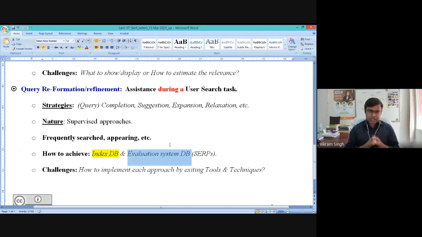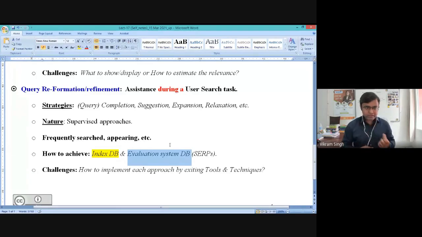But to achieve the query reformulation strategy, you should always adopt a supervised approach, right? Why supervised? Because query reformulation is a state during the search, or inside the search. So we are assuming that a basic search has already been conducted. So it is with respect to that, right?